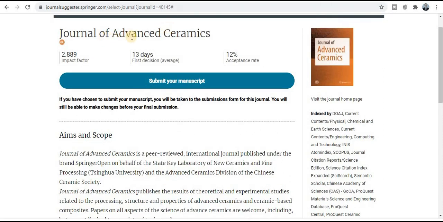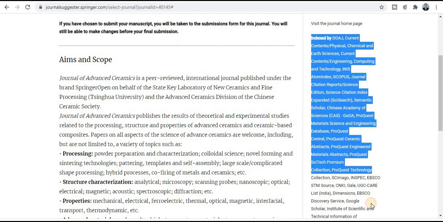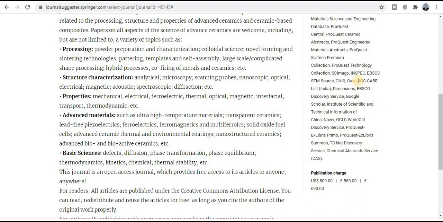Next category of the journal is the Journal of Advanced Ceramics. So you will get the notification within 30 days. Only 30 days you will get the notification, and the acceptance rate of this journal is 12%, and the impact factor is also good, 2.8. And if you want to know about this journal's indexing and abstracting, you can explore this journal section. So here you will get all the things related to the indexing, whether it is related to the Scopus category, SCI category, UGC category. So you can see here this journal is related to the SCI category, UGC listed journal, and Scopus category.